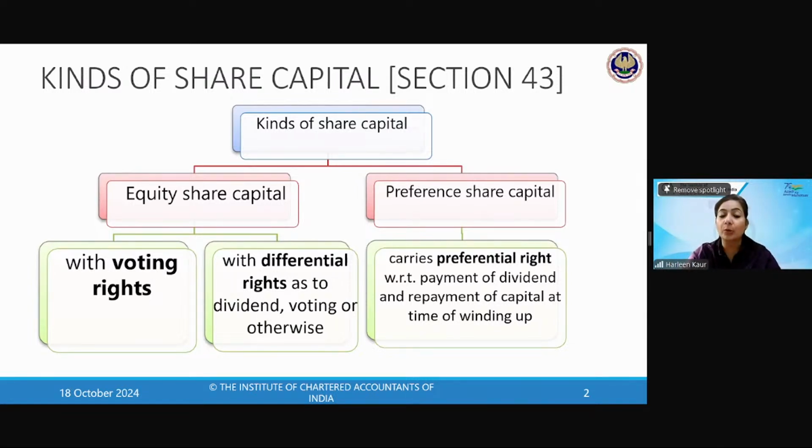So now what is equity share capital? Equity share capital is issued with two different kinds of voting rights. One is uniform voting rights. What is the other name given to uniform voting rights? What do you call these equity shares? I give you a hint: it is a name related to the white colored ice cream that you enjoy. What is the name given to uniform voting rights? Equity shares, plain vanilla.